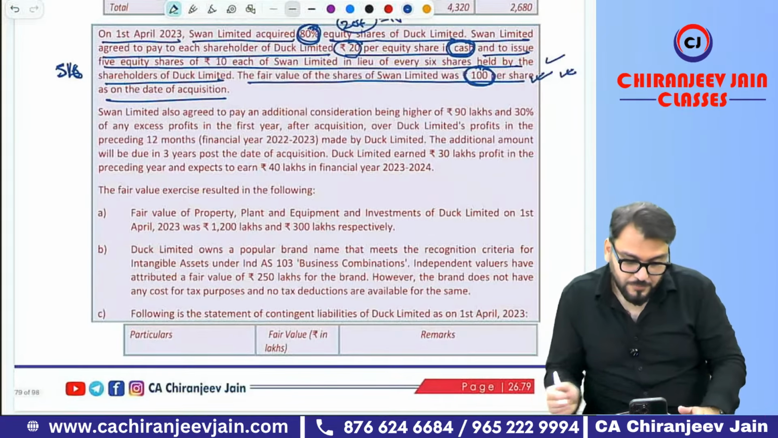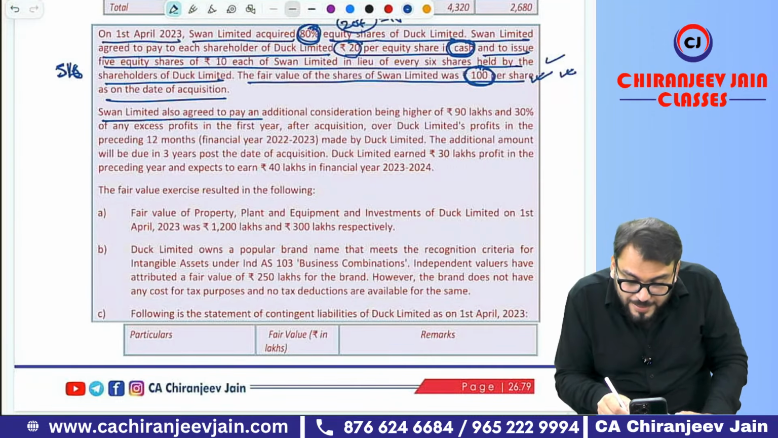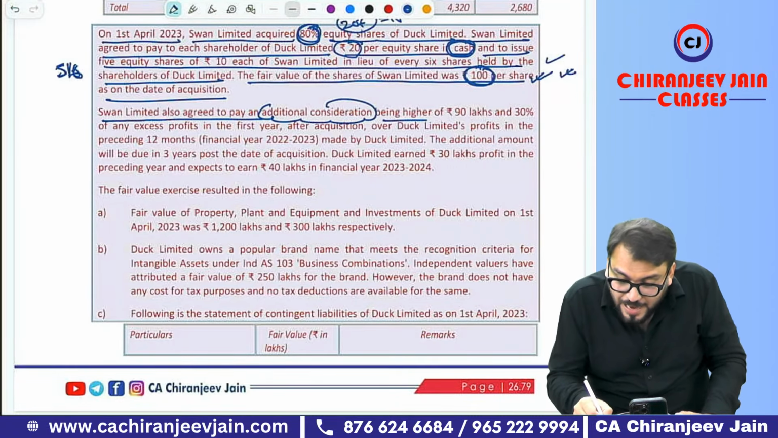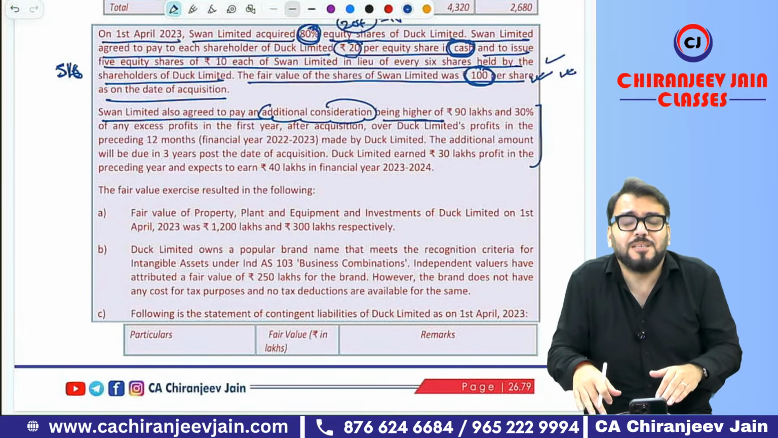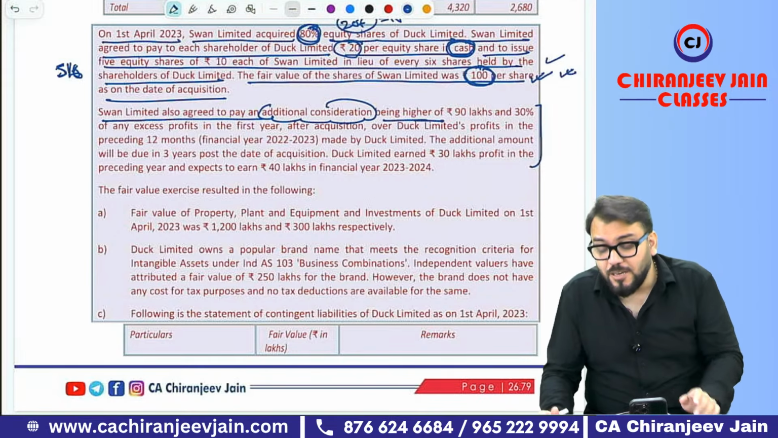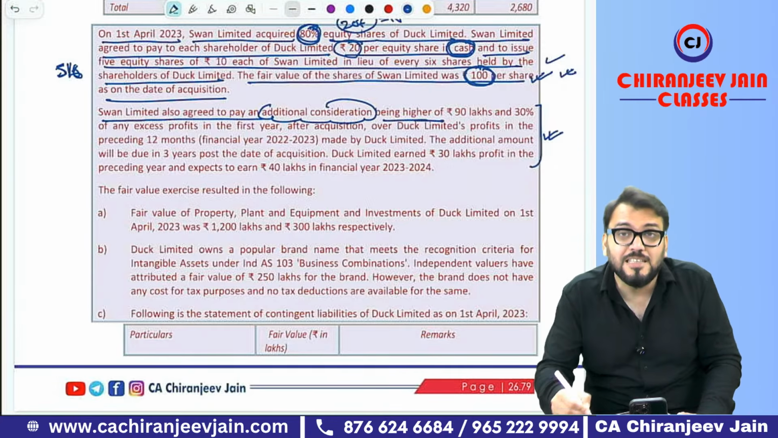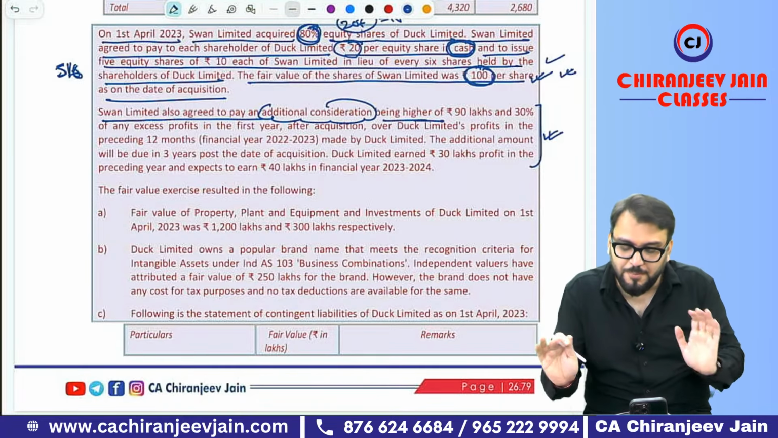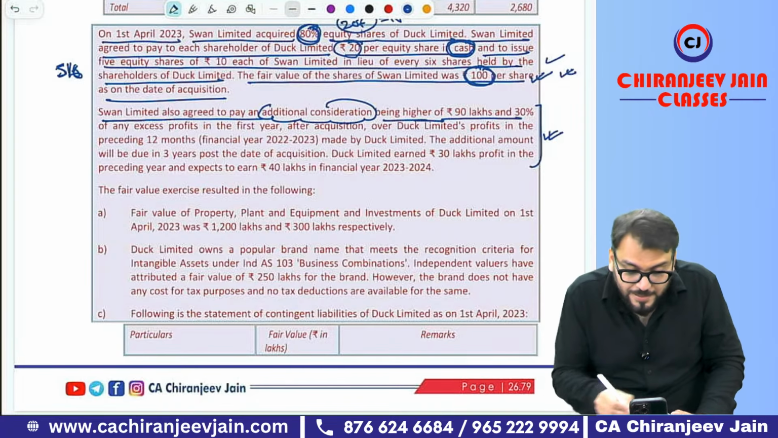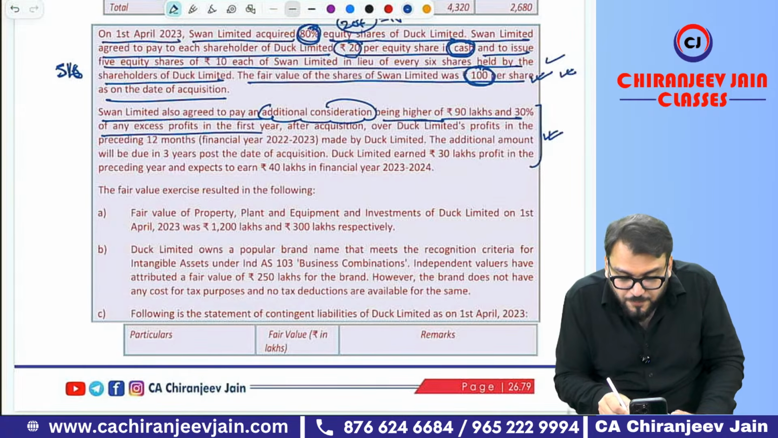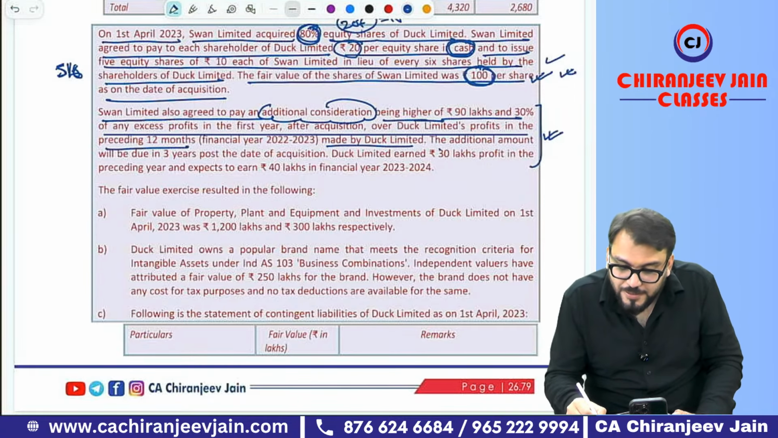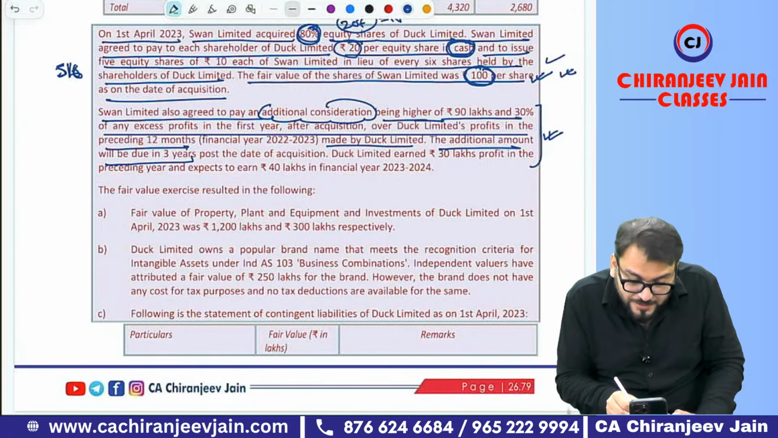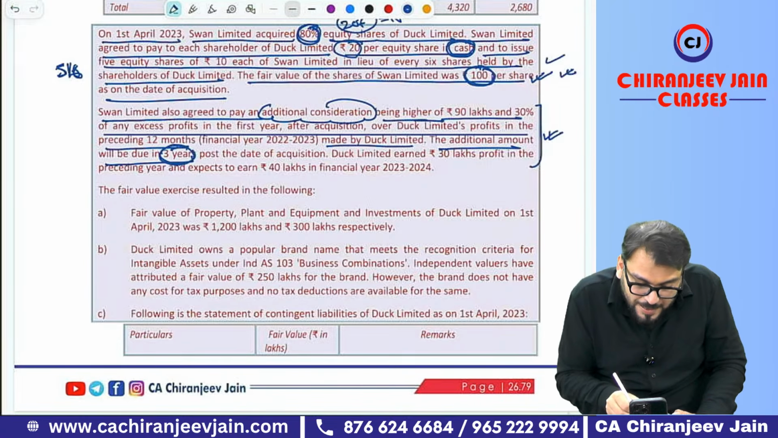Okay? Yes, sir. Then Swan Limited also agreed to pay an additional consideration, being the higher of the same point. Now this one, I don't know why they give this point in the exam. From my point of view, students are not able to do it in the exam correctly. I don't understand why. This is the favorite point. Being the higher of 90 lakh and 30% of any excess profit in the first year after acquisition over the profit made by Duck Limited in the preceding 12 months. The additional amount will be due in 3 years. Means it is payable after 3 years.